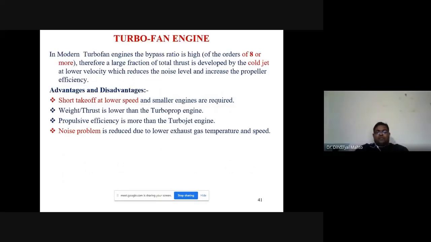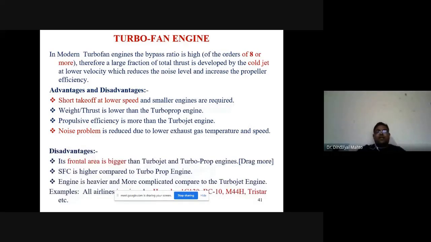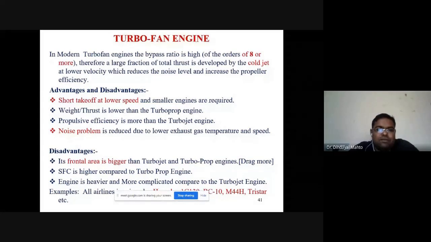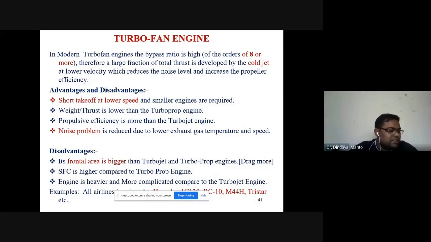In a modern turbofan engine, we use a very high bypass ratio, maybe on the order of 8. Therefore, a large fraction of the total thrust is generated by the cold thrust at lower velocity. What are the advantages? Short takeoff at lower speed, and small engines are required. Weight per thrust is lower compared to the turboprop engine. Propulsion efficiency is high compared to the turbojet engine. Noise problems are significantly reduced compared to the turbojet engine.